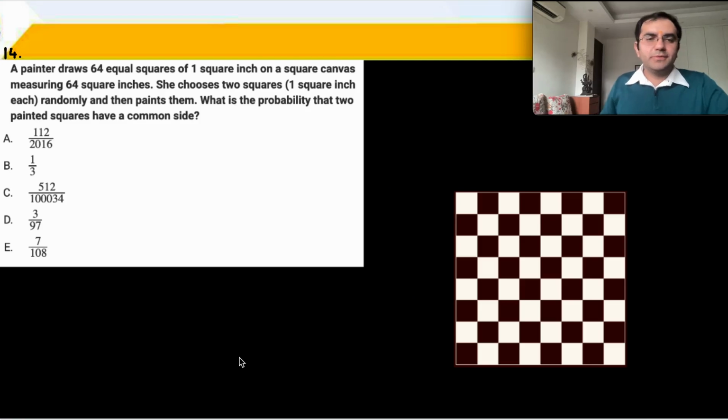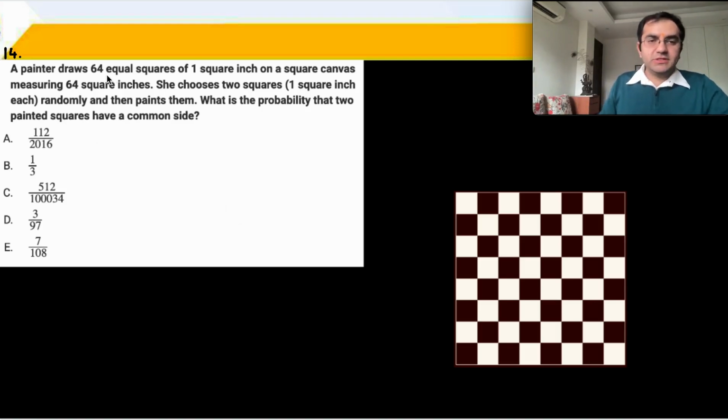The next is from permutations and combinations related to a chessboard. On that note, we have a new world champion, Gukesh, who is 18 years old and he's from India. So we are celebrating another Indian world champion after Vishwanathan Anand.